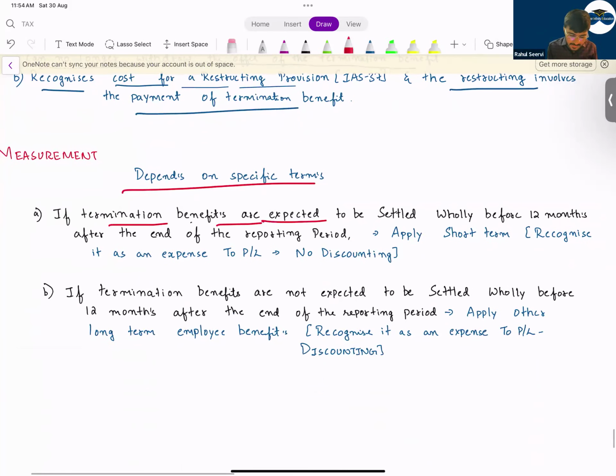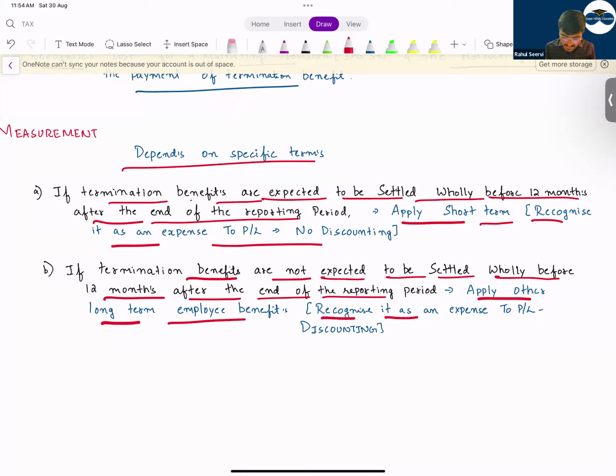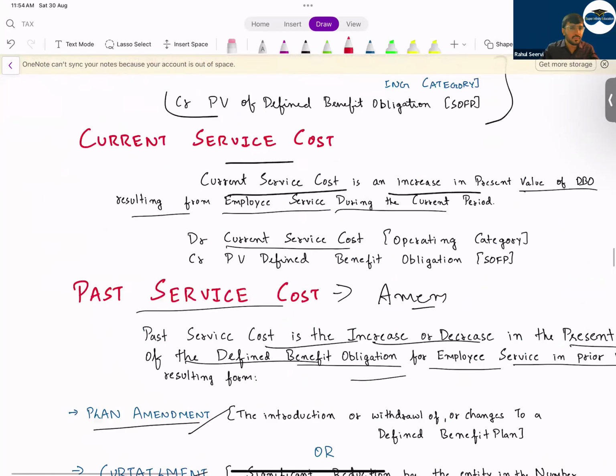If termination benefits are expected to be settled wholly before 12 months after the end of the reporting period, apply short term, recognize it as an expense to P&L, no discounting. If the termination benefits are not expected to be settled wholly before 12 months after the end of the reporting date, apply other long-term benefit plan, recognize it as an expense to P&L, with discounting. That means we have to recognize it as an expense and you should discount the value and every year you should unwind it, as well as once you do the payment, you will remove the liability from your books. So with this, your IAS 19 is also complete. Any doubts to anyone in IAS 19?